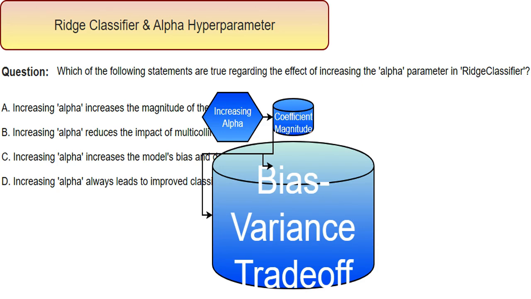Increasing alpha increases the model's bias, making it simpler and potentially missing some details from the data, but decreases its variance, making it less sensitive to the training data's noise. It's a classic trade-off, finding a balance between a simpler, less flexible model and a more complex, potentially overfitting one.